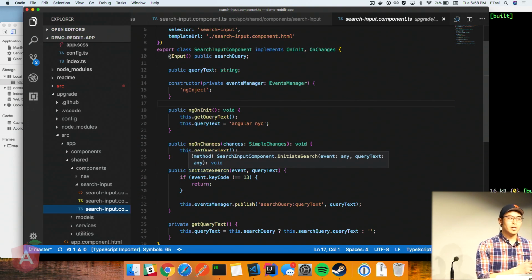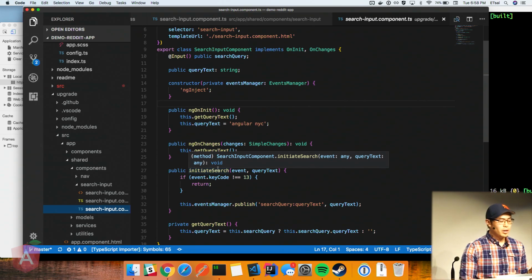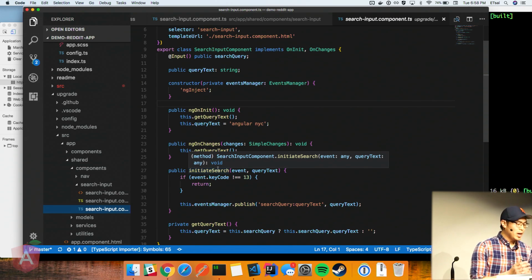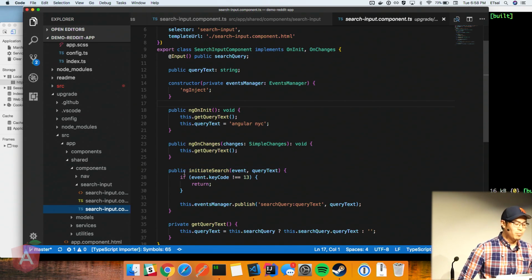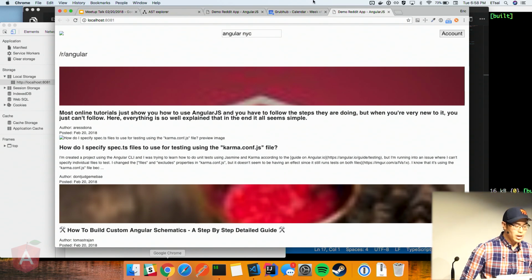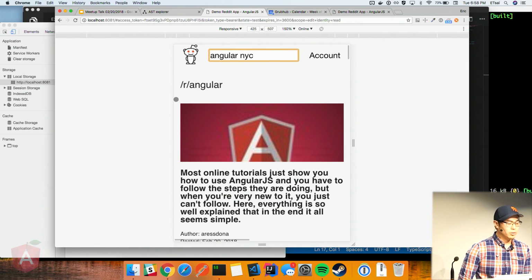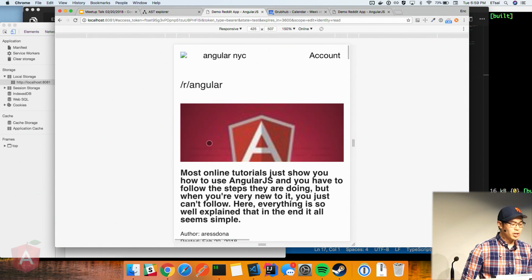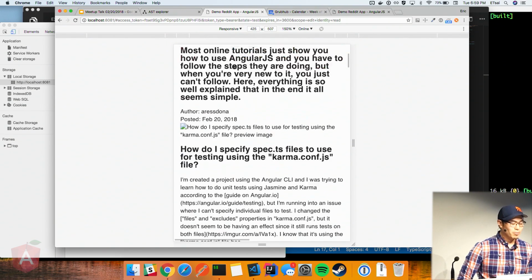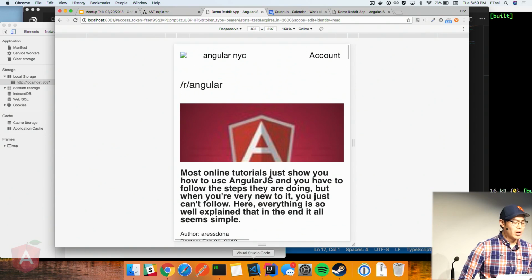It's taken everything that we had in our AngularJS code and simply converted it, making it ready for Angular 2. And the query text that we originally set with AngularNYC is still being retained here as well. Now if we go to this application, the Reddit logo 404s, but you pretty much have a functioning Angular 5 application.